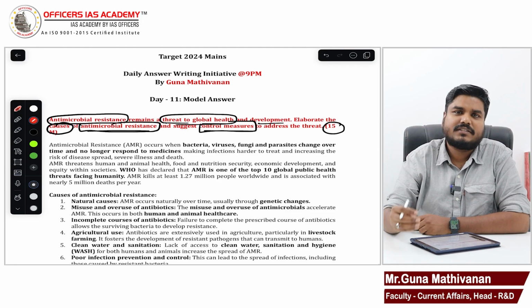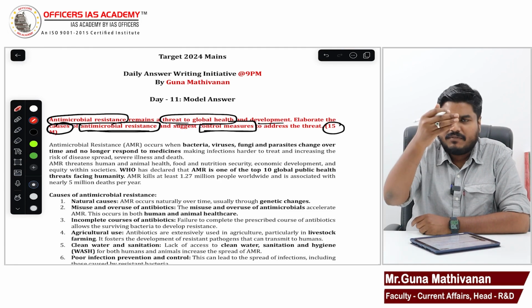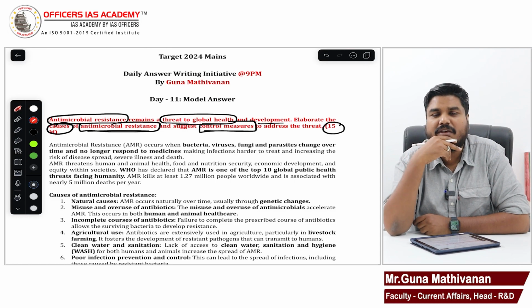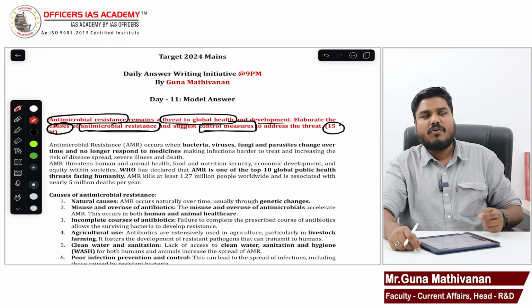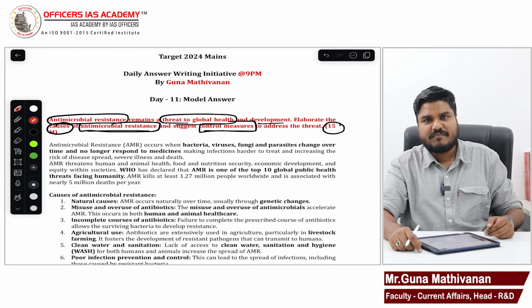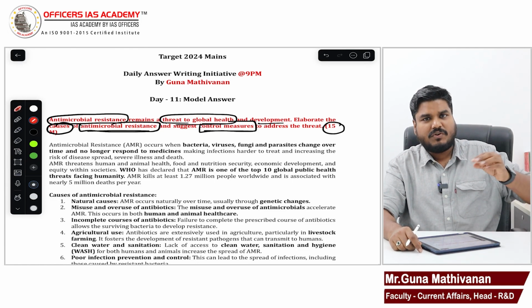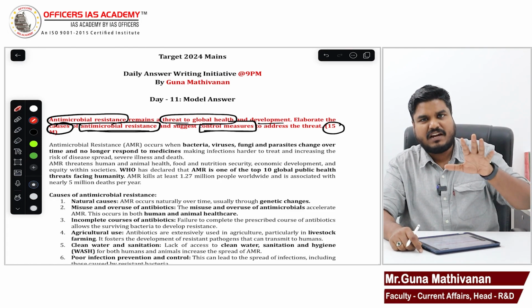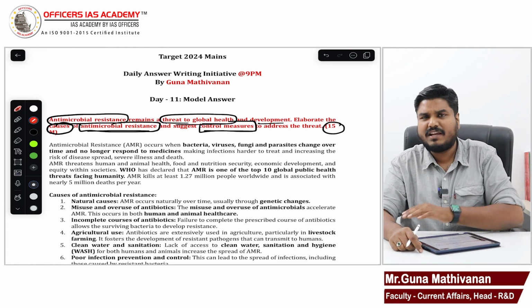Now, what are the causes? That we have to list out. WHO has clearly given what the causes are for this antimicrobial resistance. Causes are very simple. Overuse of drugs, incorrect usage of drugs, higher dosage of drugs. When we go to the doctor, the doctor prescribes medicines for 5 days. That means we have to consume it for 5 days completely.